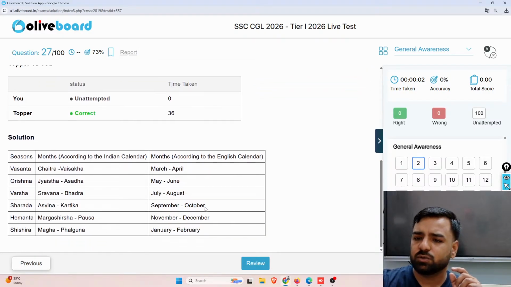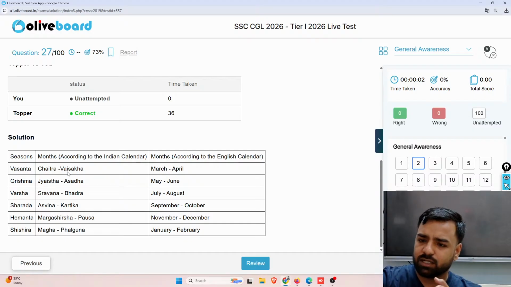So these are the lists. You must remember this. So Vasant is linked with Chaitra to Vaishak, which is March to April in the English calendar. Grishma, Jyeshtha and Ashadha, and then Varsha, Shravan and Bhadrapad, Sharad, that is Ashvina and Kartik, Hemant, that is Agrahayan to Paush. Some of the Hindi medium societies actually say that it is Paush, something like that. In a similar manner, Shishir is actually linked with Magh to Phalgun, which is January to February.